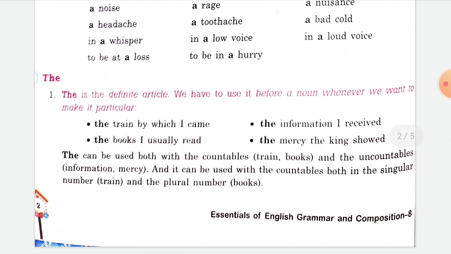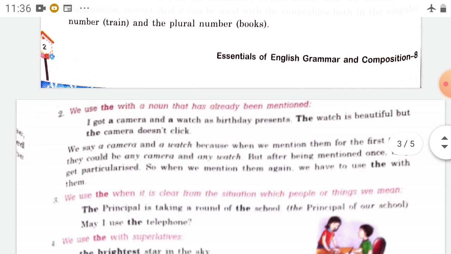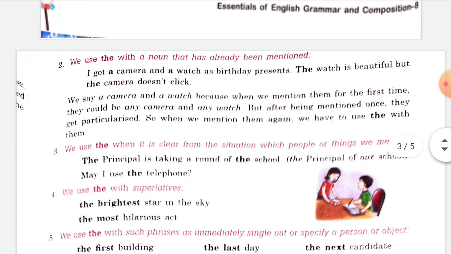Now we also have to know about where we are using the. The is very much used, when we are knowing about something and we make it particular, like the train. Okay, and you have also seen some paragraphs earlier.